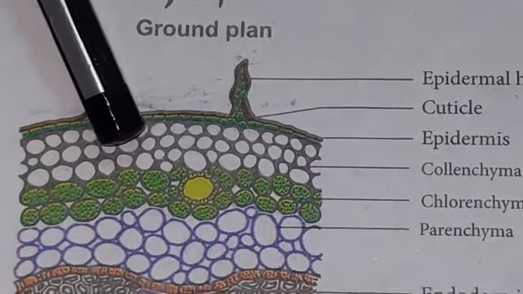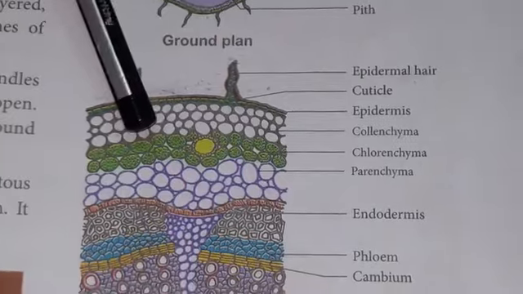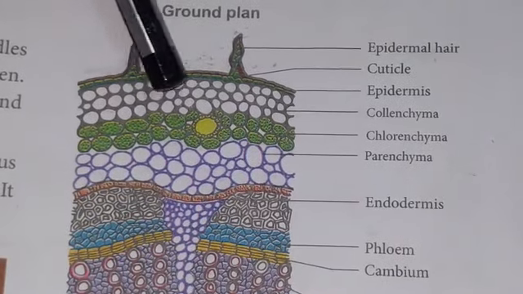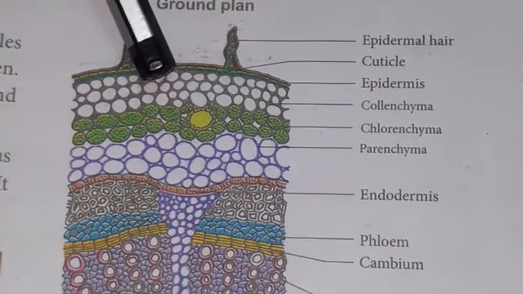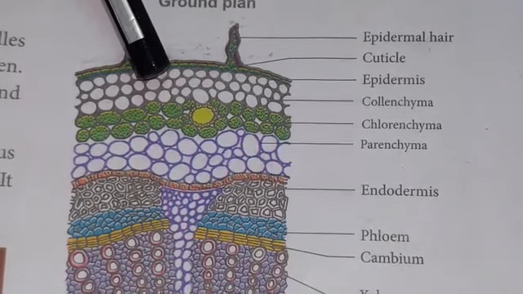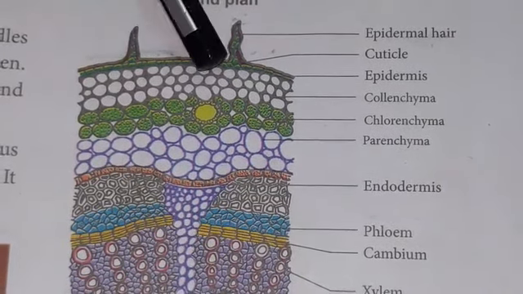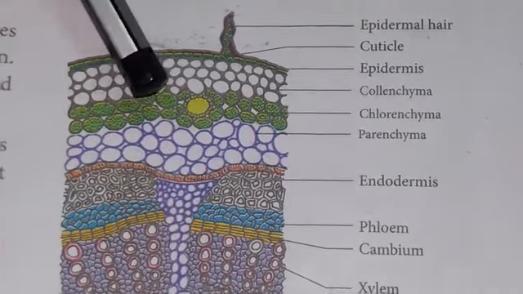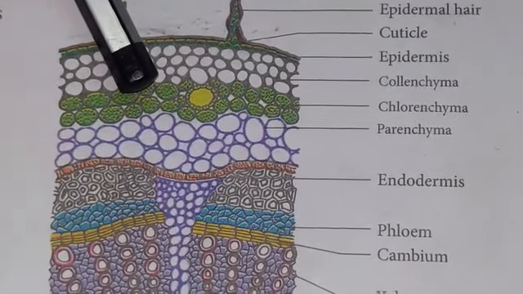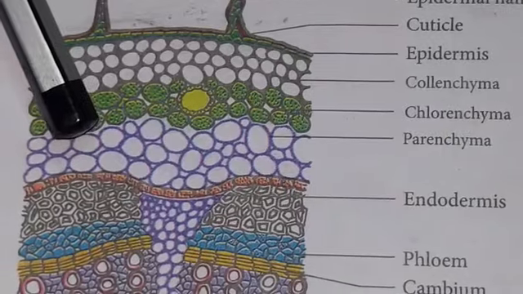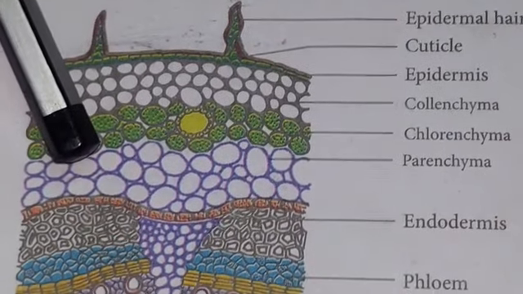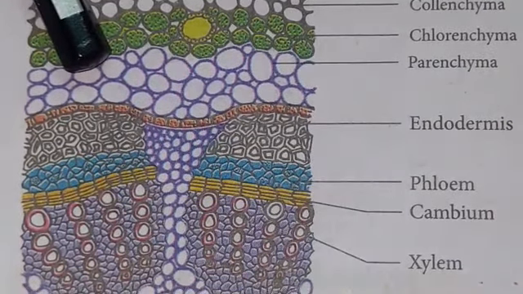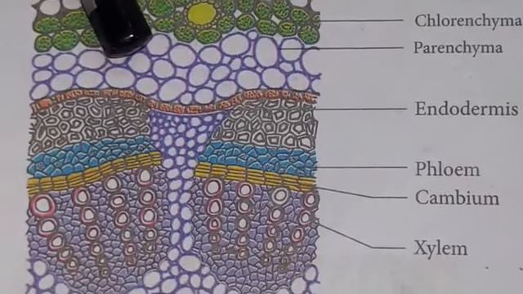Inner to the epidermis, the cortex is present. The cortex in the dicot stem is differentiated into three zones. The first zone makes the hypodermis. It is made up of collenchyma tissue, which gives mechanical strength to the plant. The cells are living, with thickening present at the corners. Inner to the hypodermis, a few layers of chlorenchyma tissue are present, which contain chloroplasts, so they are involved in photosynthesis. The third zone is made up of parenchyma tissue. The parenchyma tissues are arranged with a lot of intercellular spaces, and their function is to store reserve food material such as starch.